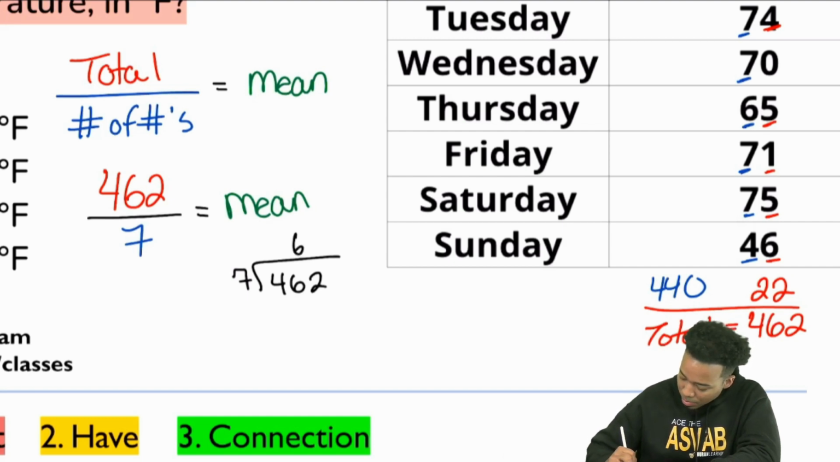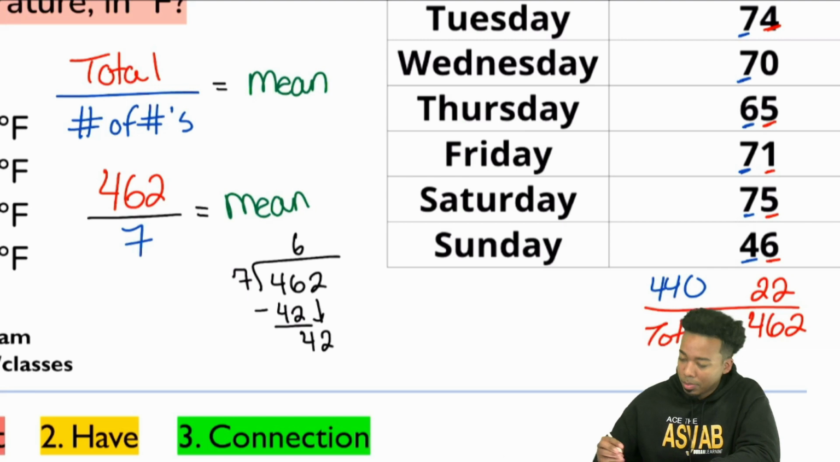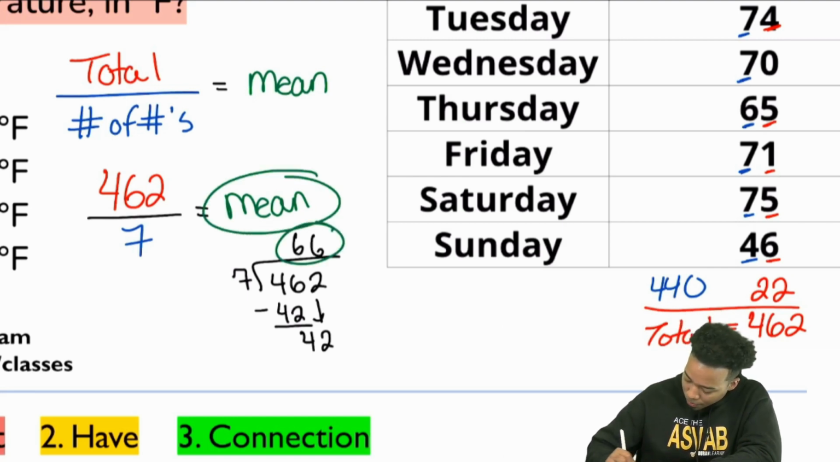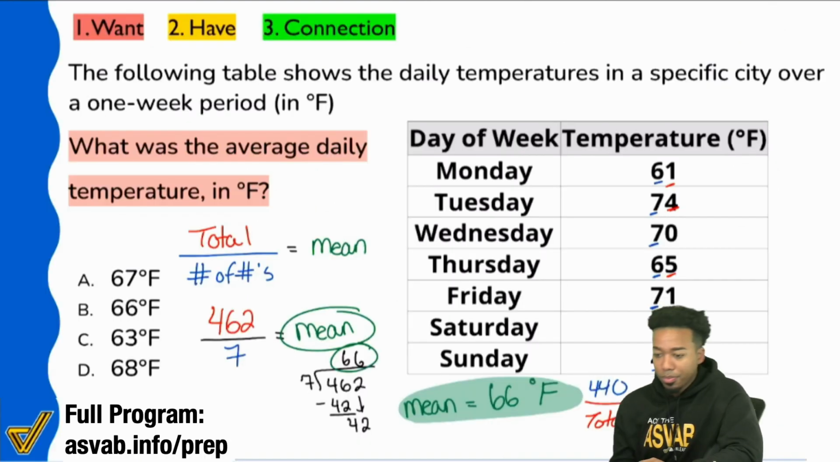7 times 6 is 42, and then we bring down the remaining 2. Then 7 goes into 42 6 times. So right there, our average, or our mean, is 66. Everyone, does that make sense?